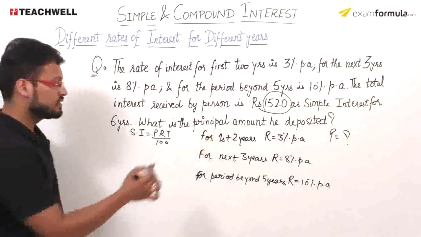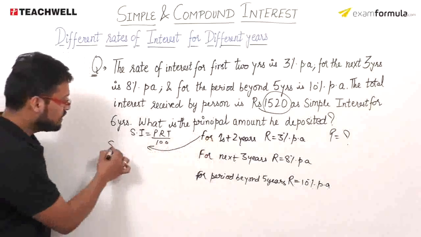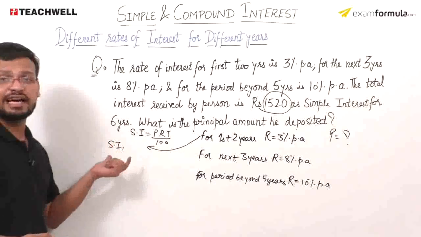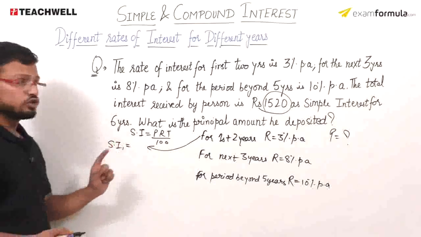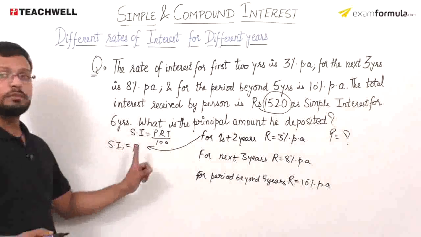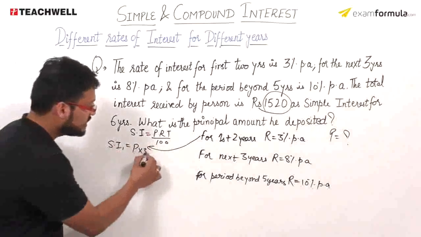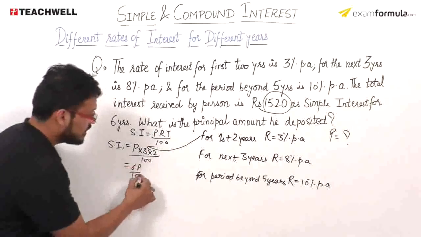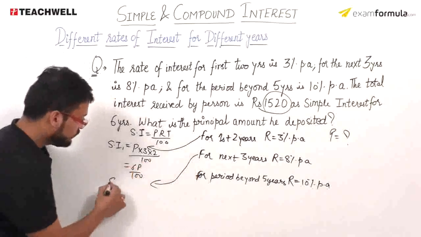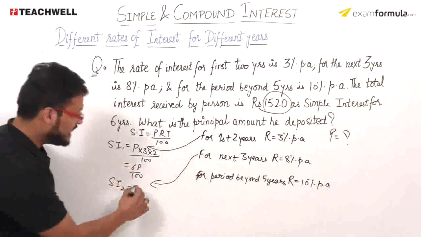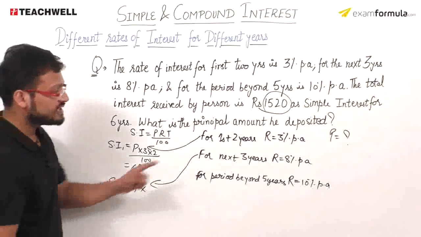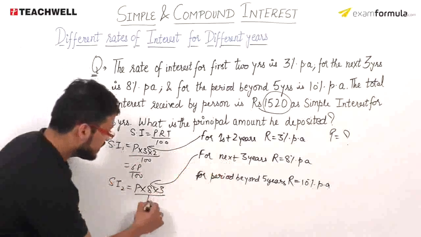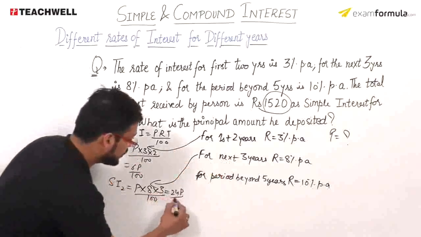अगर मैं बात करता हूं for first 2 years की, what will be the simple interest? Let us consider the simple interest for the first 2 years is denoted as SI1। So मेरे पास में P कितना होगा? P is my amount deposited, rate of interest is 3%, time is 2 years upon 100, so this will be 6P upon 100। बात करता हूं फॉर नेक्स्ट 3 years, सो इट विल बी SI2, P into rate of interest, it is 8% per annum, time period is 3 years divided by 100, so it will be 24P upon 100।